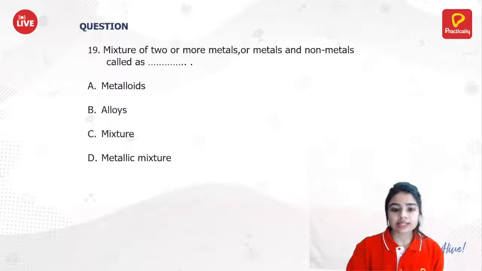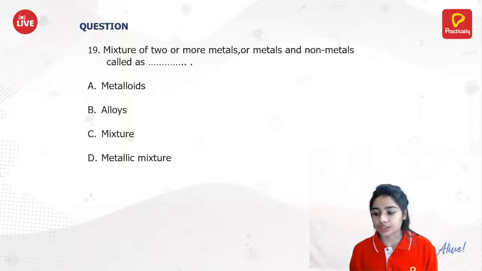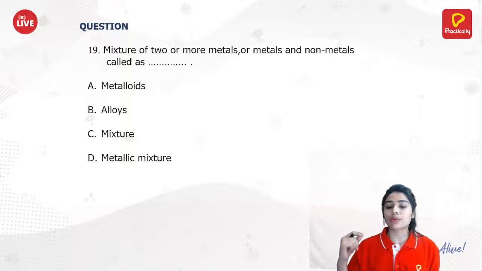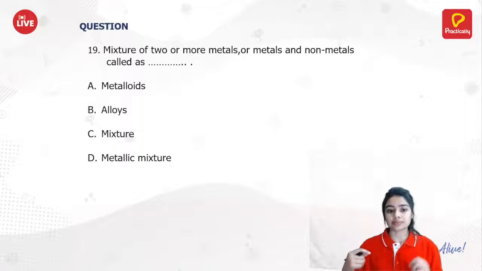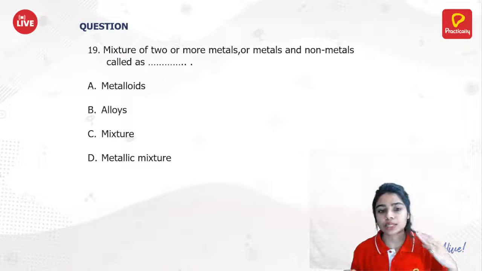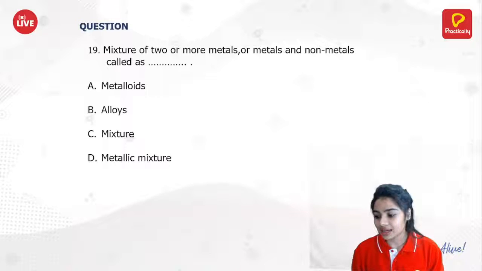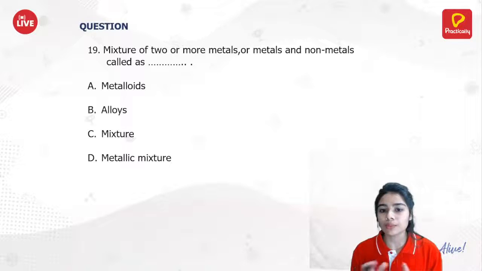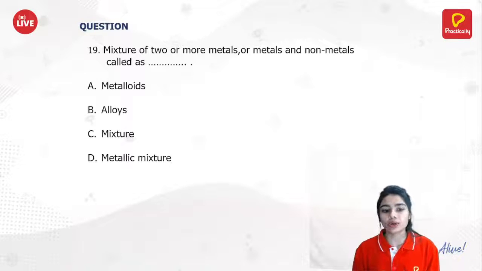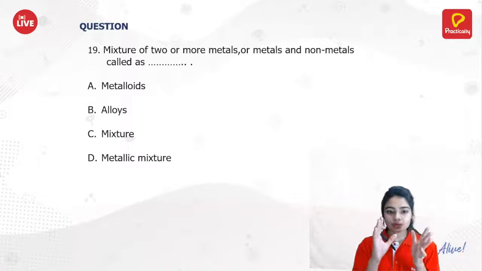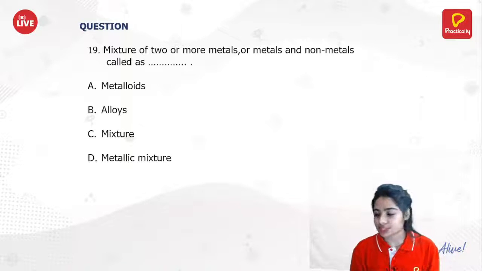Okay, next question, second last question. So answer it quickly. A mixture of two or more metals, or metals and non-metals, is called: metalloids, alloys, mixture, or metallic mixture. What do you think? What is the answer? Come on, quickly. A mixture of two or more metals or a metal and a non-metal. What do you think? It is a metalloid, alloy, mixture or metallic mixture. This is one of the definitions among the options.